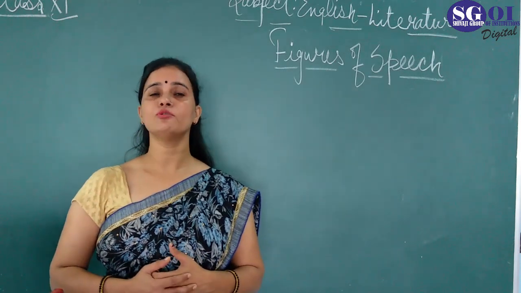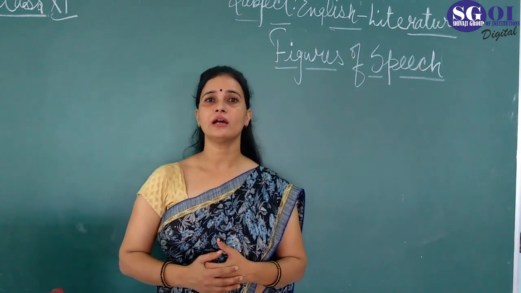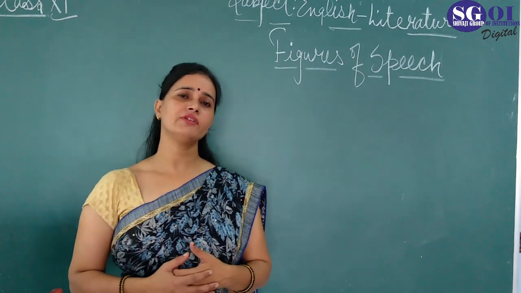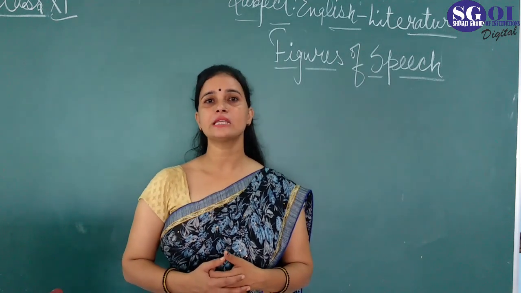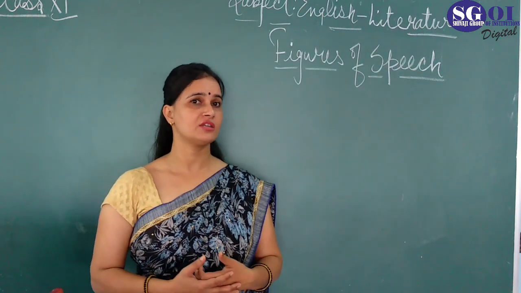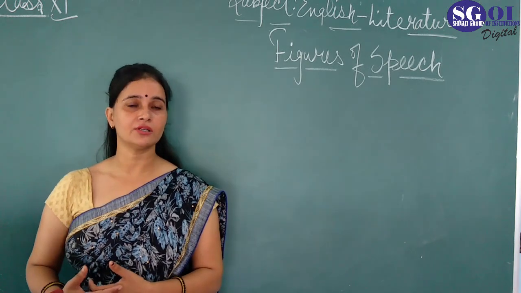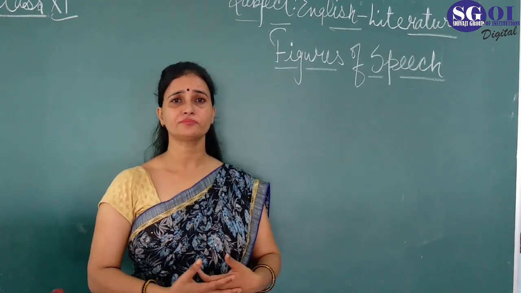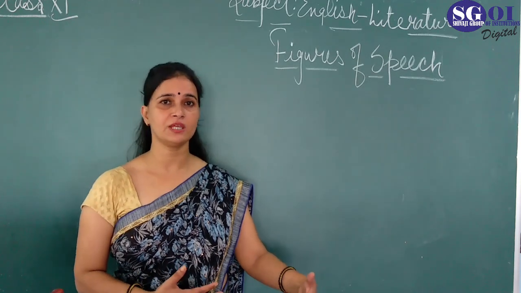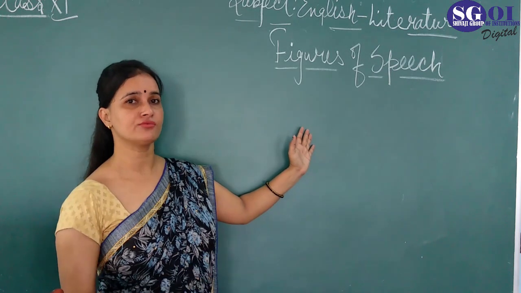So the first and foremost thing for you: what is poetry? Poetry is a collection of poems, and we can say that poetry is a spontaneous overflow of powerful feeling. Poetry is always written in the best order and in the best rhythm. It always has rhythm and meter. In poetry we find different types of figures of speech, which is the topic of today that we are going to teach you.